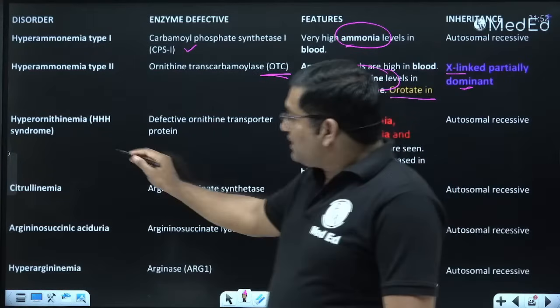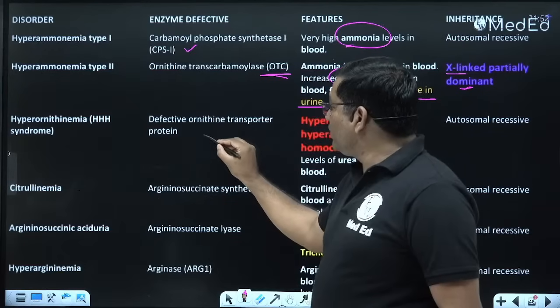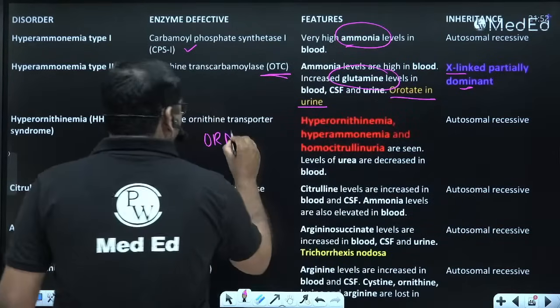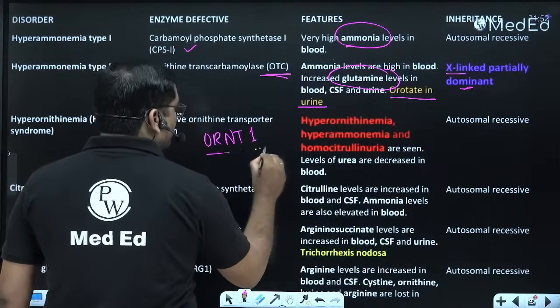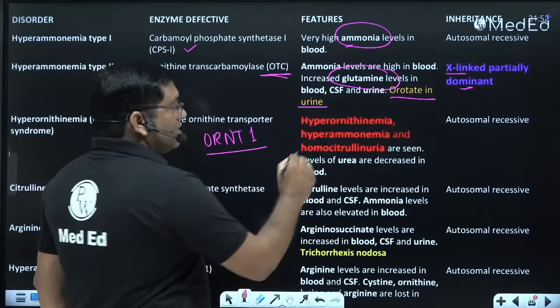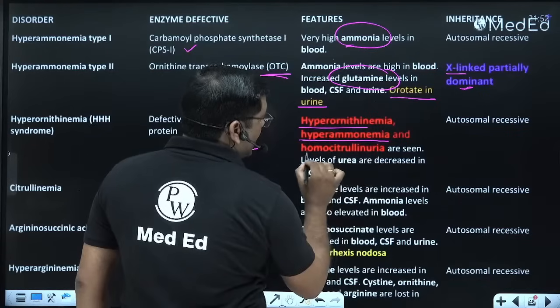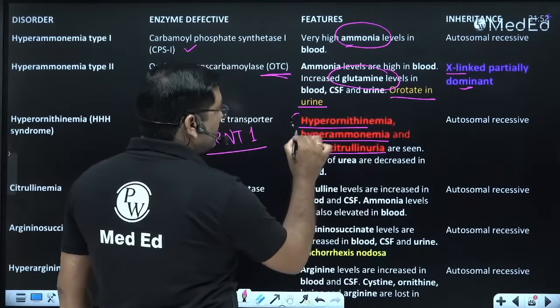Then HHH syndrome, that is hyperornithinemia, is due to ORNT1 mutation, an ornithine transporter defect. There is increased ornithine, so hyperornithinemia, hyperammonemia, and homocystinuria. These are the 3 classical features.